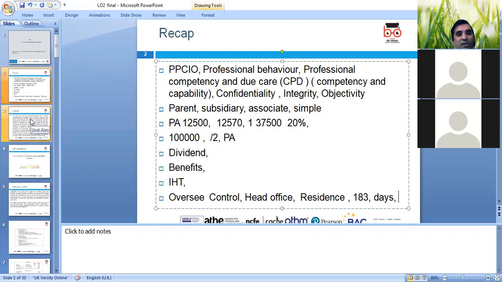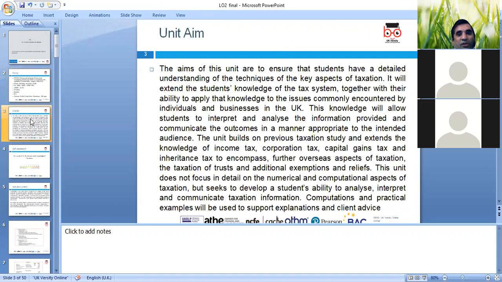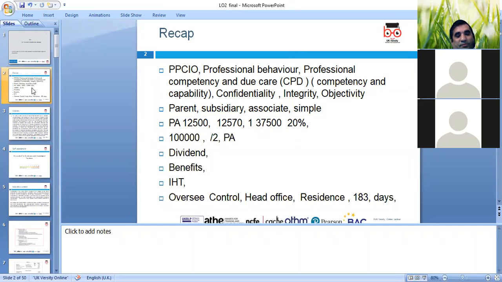Any question, anyone? Yes, please. I was looking at what we discussed, the inheritance tax aspect that has to do with domicile. What do they really refer to by domicile and non-domicile?